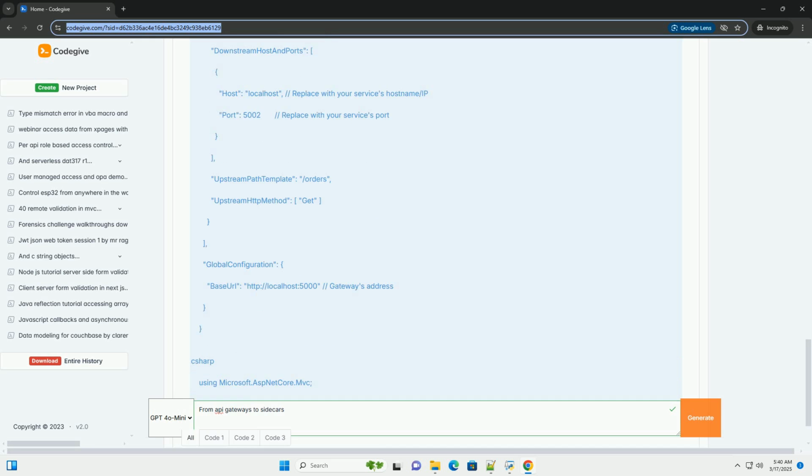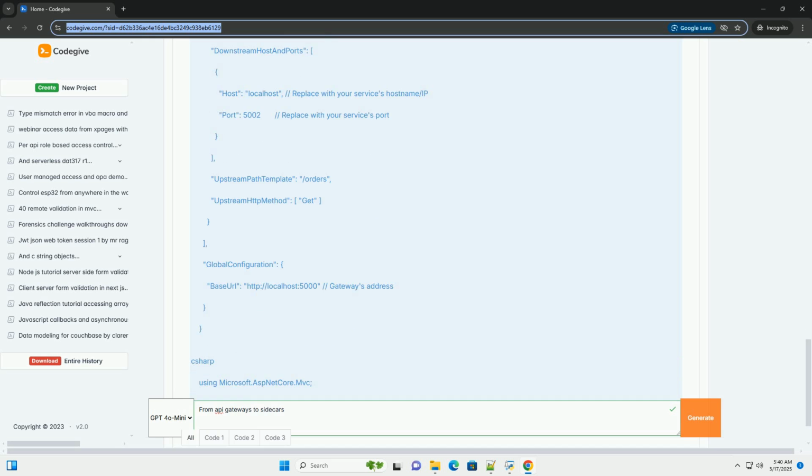Drawbacks. Single point of failure. If the API gateway fails, the entire system becomes unavailable. High availability and redundancy are critical. Potential bottleneck. The API gateway can become a bottleneck if it is not properly designed and scaled. Increased complexity. Developing and maintaining an API gateway can be complex, especially as the number of backend services grows. Ownership and responsibility. Determining which team owns and is responsible for the API gateway can be challenging in large organizations.